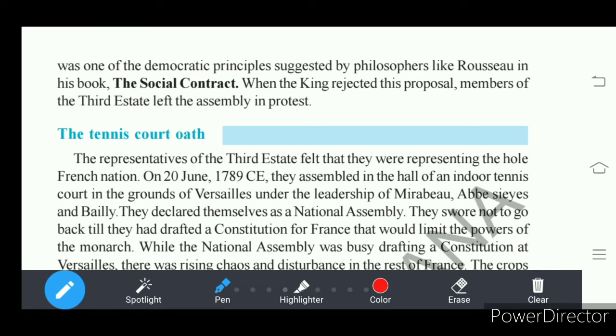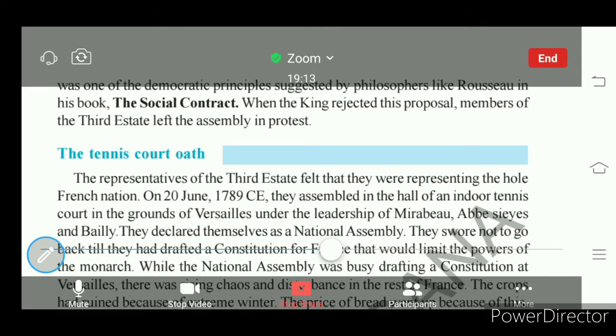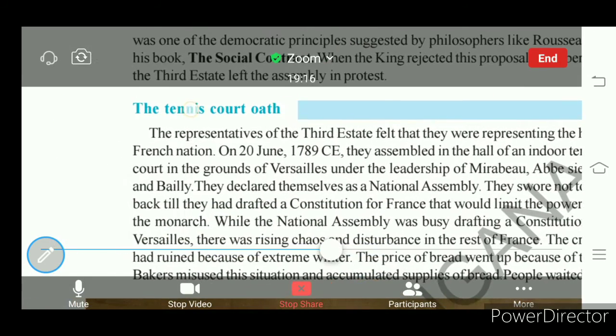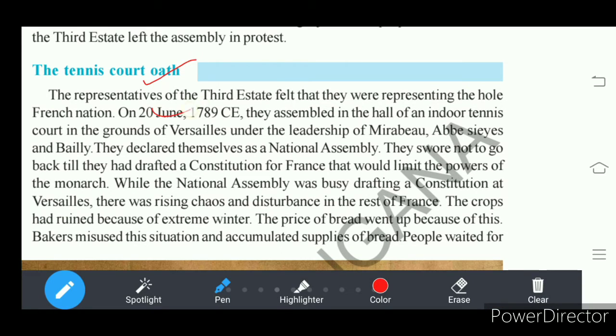As the king rejected the proposal, the 600 third estate representatives walked out of the Estates General, showing their protest against the king's opinion and the king's view. And these third estate representatives gathered in the tennis court. Where? In the tennis court. Understand? On 28th June 1789 Common Era.